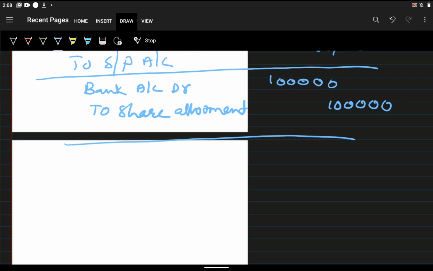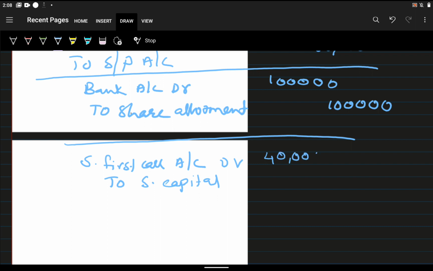Now the next one is share first call account debit to share capital, not allotment. How much? 2 rupees is the value of share first call, so 2 into 20,000, that is 40,000.